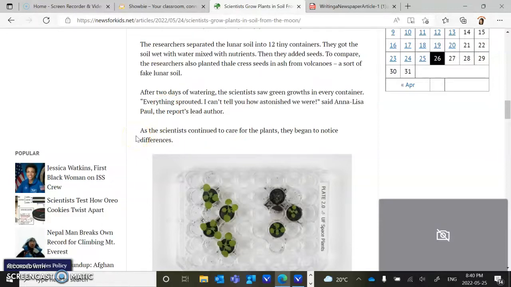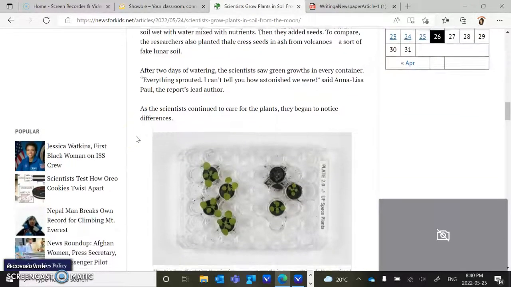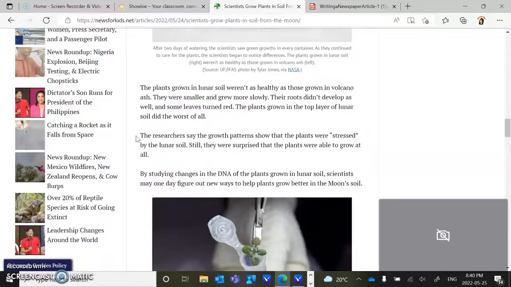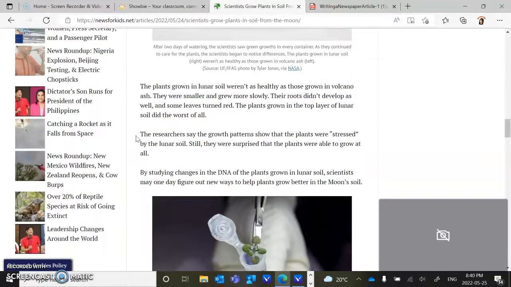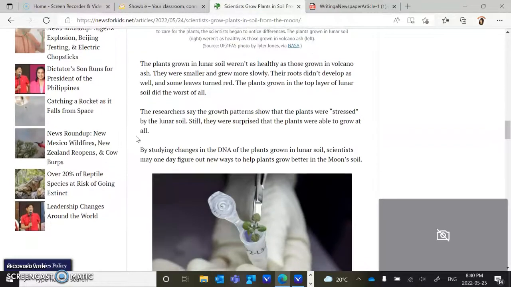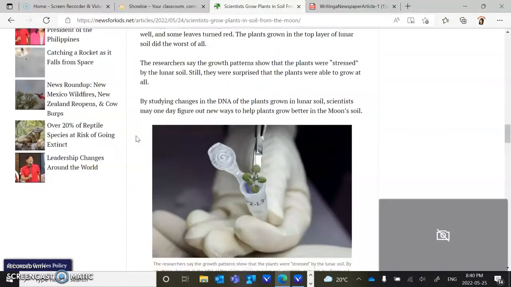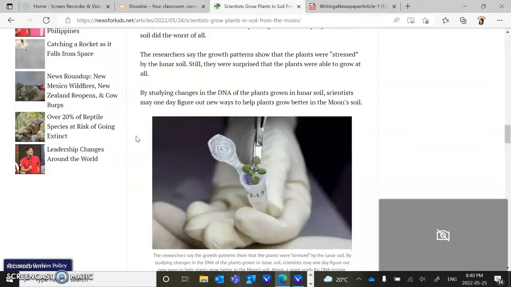As the scientists continued to care for the plants, they began to notice differences. The plants grown in lunar soil weren't as healthy as those grown in volcano ash. They were smaller and grew more slowly. Their roots didn't develop as well, and some leaves turned red. The plants grown in the top layer of lunar soil did the worst of all. The researchers say the growth patterns show that the plants were stressed by the lunar soil. Still, they were surprised that the plants were able to grow at all.